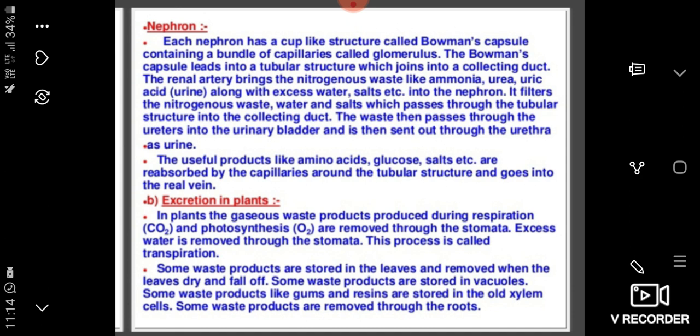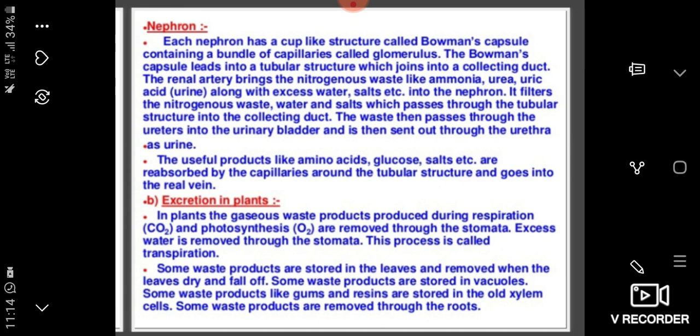Students, note down the point here. Our bladder can hold about 450 ml of urine. A normal healthy adult excretes around 1000 to 1500 ml of urine per day.